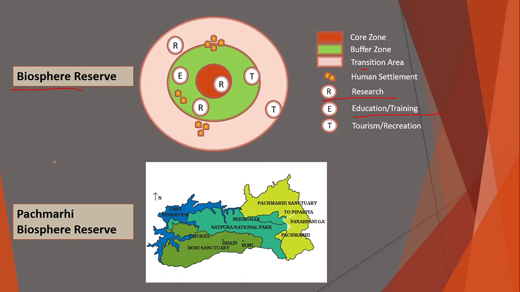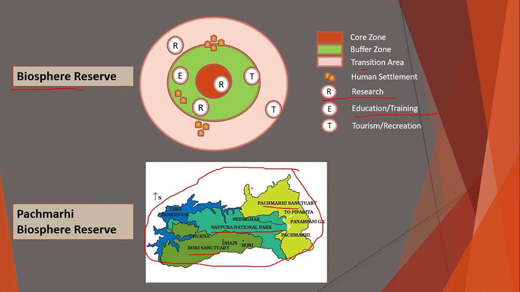One example is the Pachmarhi Biosphere Reserve, which is in Madhya Pradesh. You see that Satpura National Park is a national park in this Biosphere Reserve, and there are the Bori Sanctuary and the Pachmarhi Sanctuary adjoined to it, and there is one Tawa Reserve. So these are the areas. In this example of the Pachmarhi Biosphere Reserve, Satpura National Park is the core area.